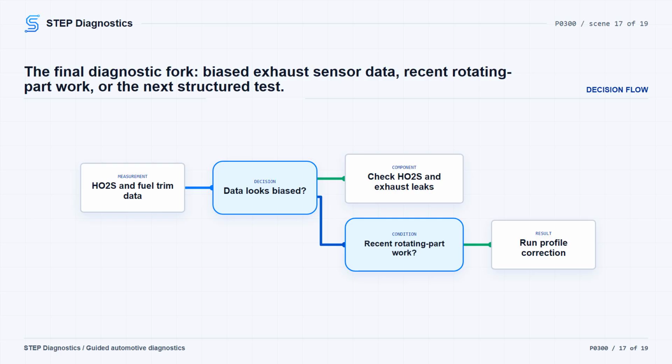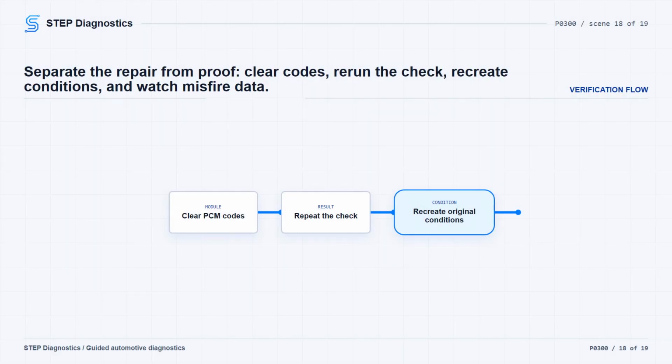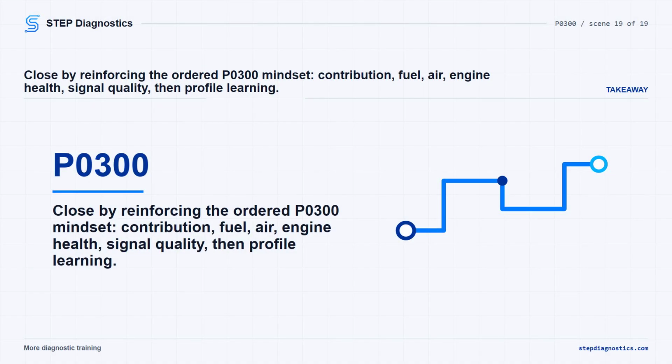If there is no related repair history, the path moves into another structured diagnostic test, so do not guess at the next cause. Keep verification separate from testing. After a supported repair, clear the PCM DTCs and repeat the self-test. For final confirmation, recreate the original conditions that set P0300 or cause the symptom using the captured misfire data and customer information. Then monitor the cylinder misfire data in mode 6 on-board test results and verify the misfire count is below 10.